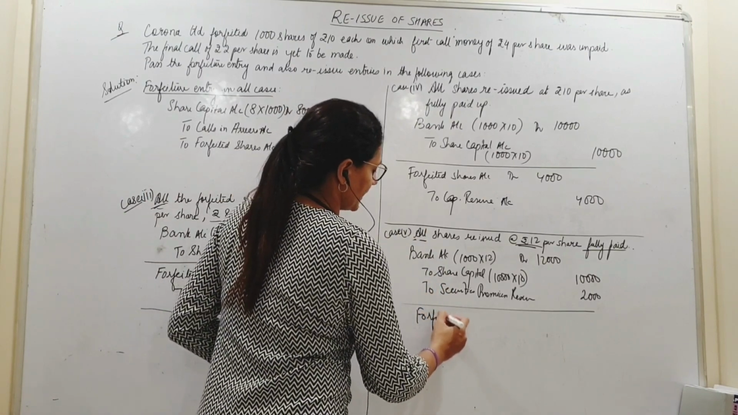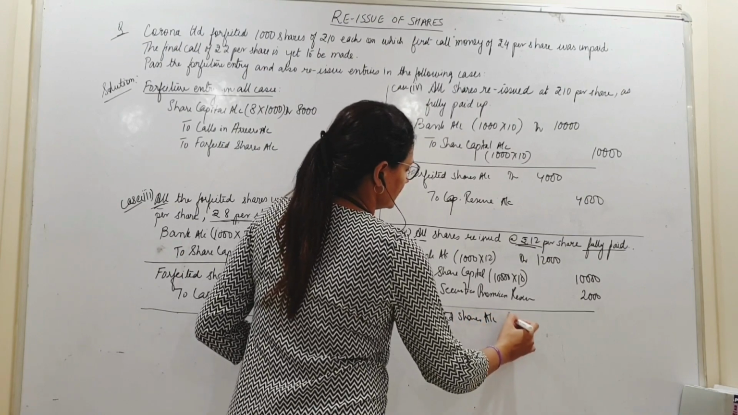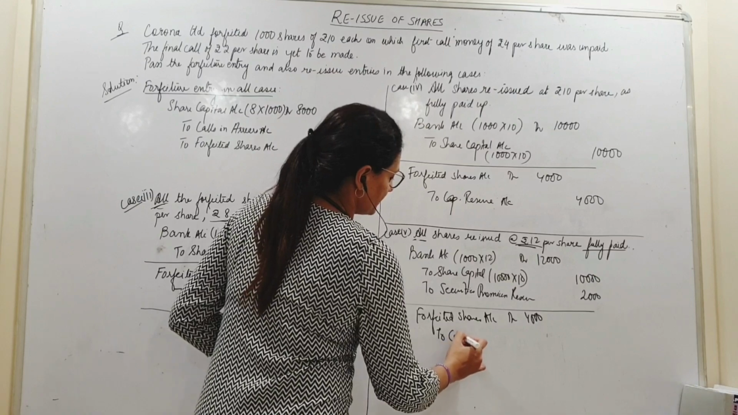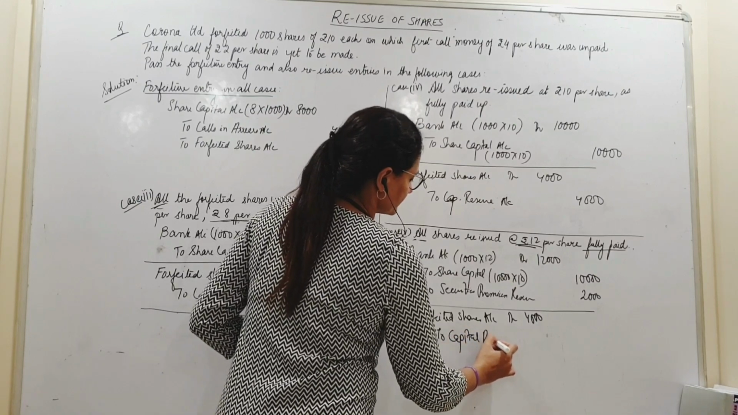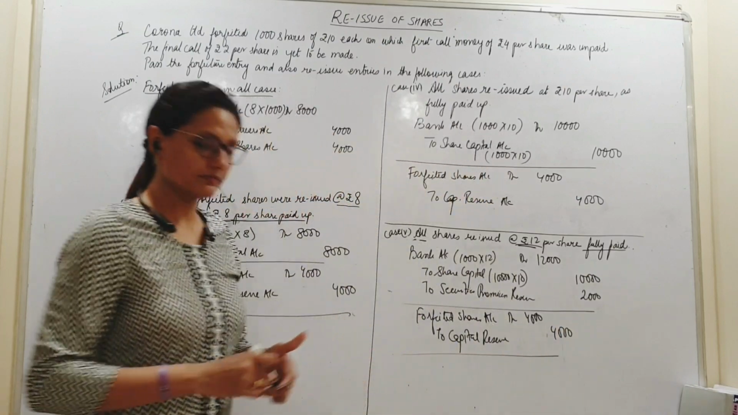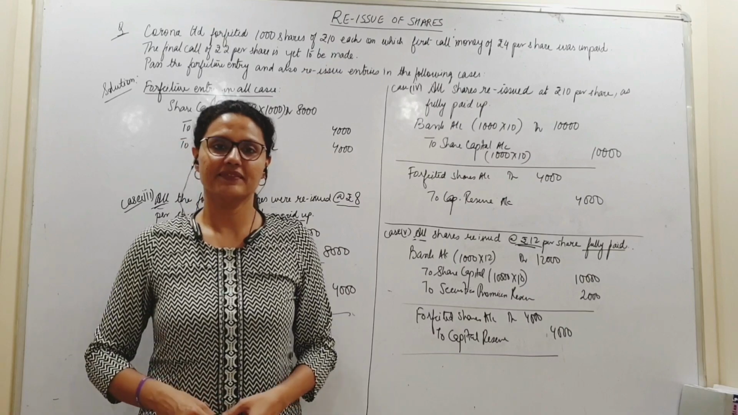So forfeited shares account debit, entire 4,000 to capital reserve. 4,000. Done? This entry is also done. Okay?